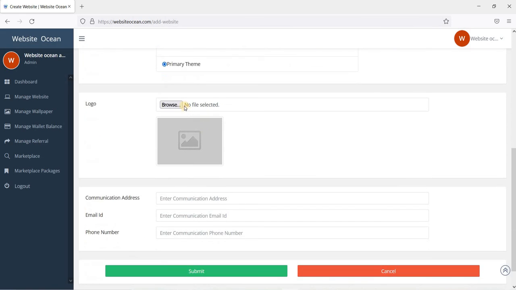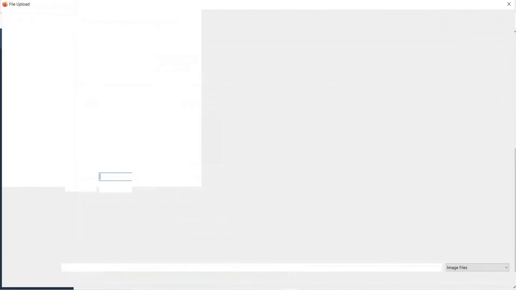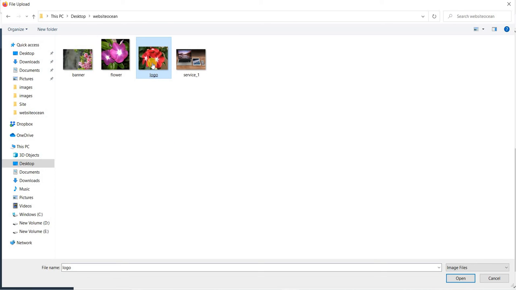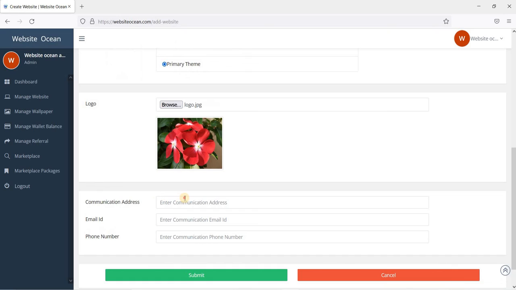And friend, when we go down, we get the option logo. By using this, we can upload our logo. Suppose that I am using a flower logo, so I am using this logo. And at the end we get a contact section, means a communication address.